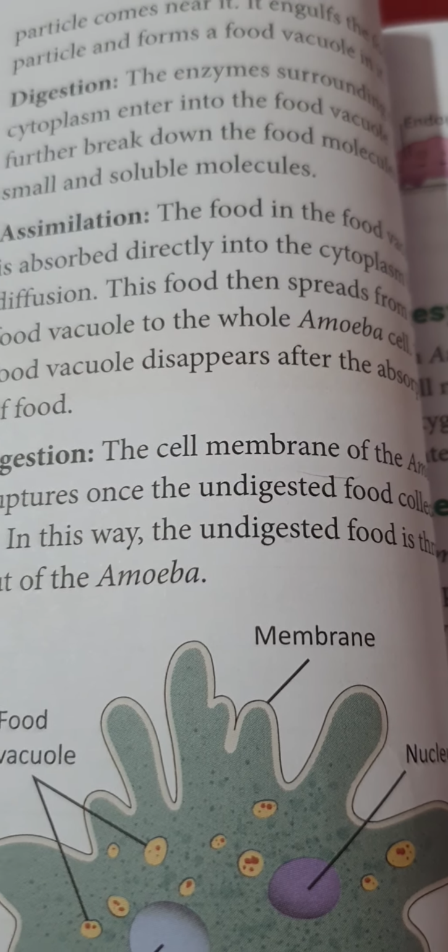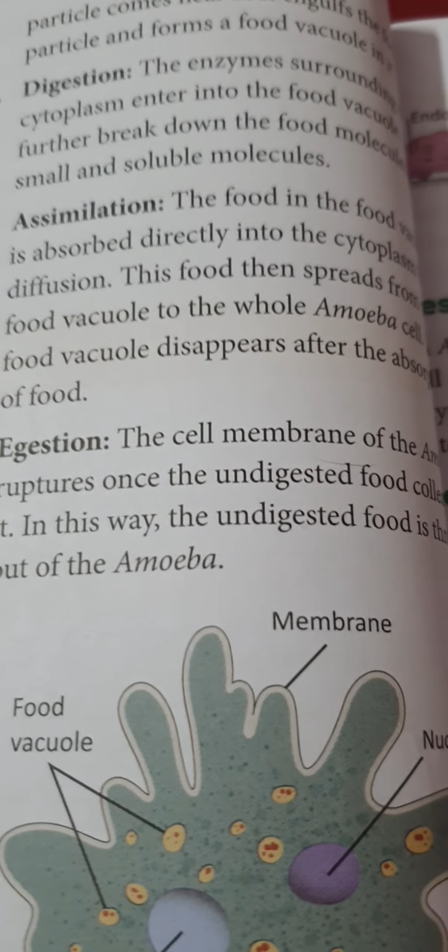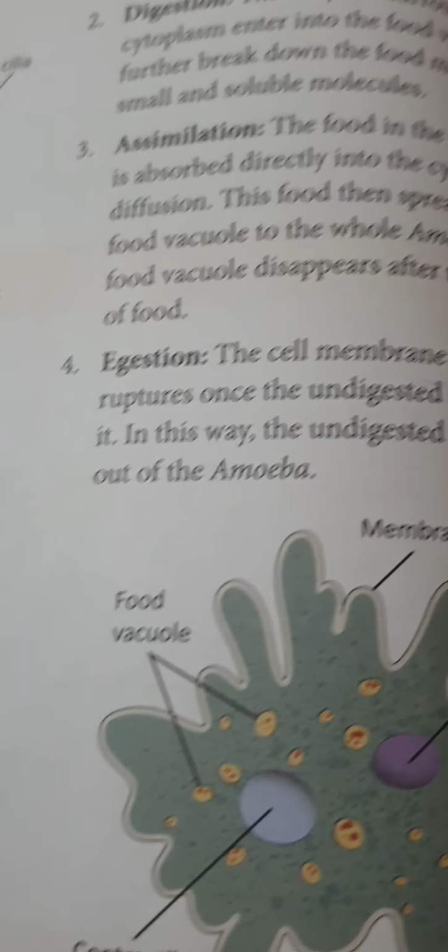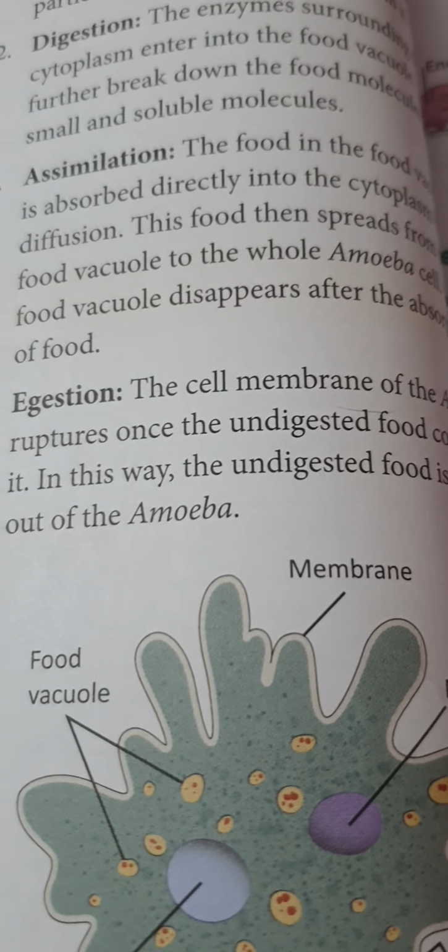The food in the food vacuole is absorbed directly into the cytoplasm by diffusion. This food then spreads from the food vacuole to the whole